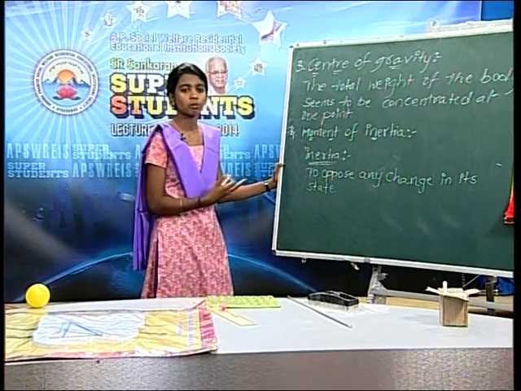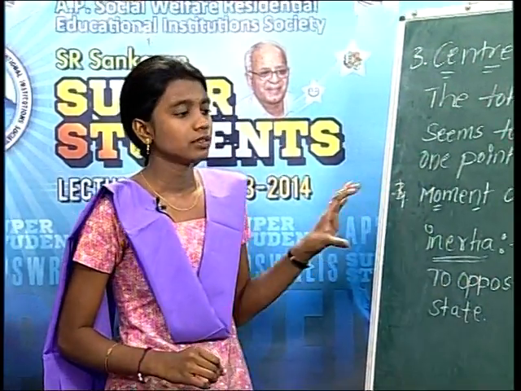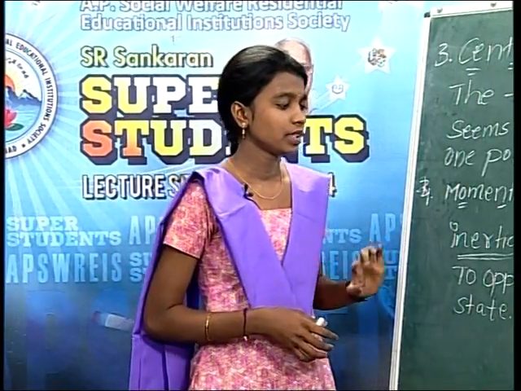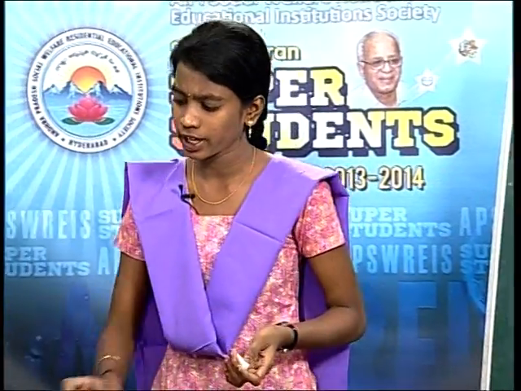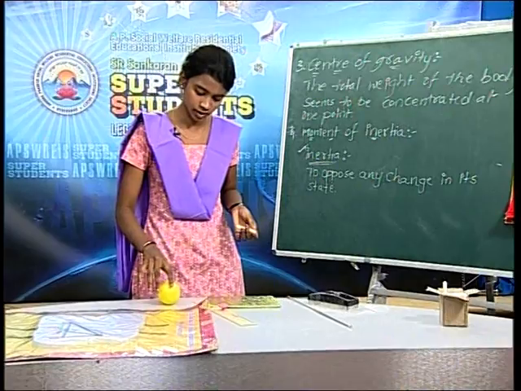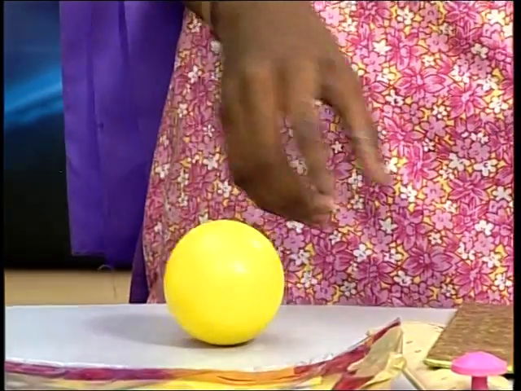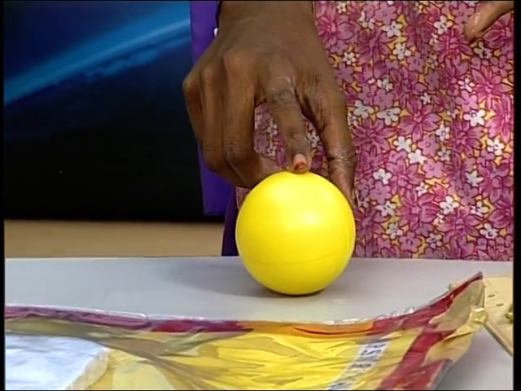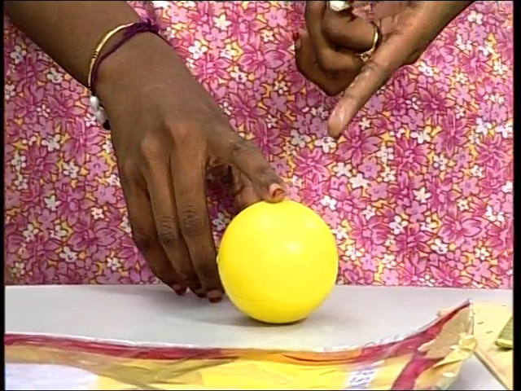We are able to know moment of inertia now. Moment of inertia means the inertia of rotating body. The inertia of rotating body is called moment of inertia. Inertia refers to rest bodies. Example for the rest body: the ball is at rest. So, it is an example for the rest body. It has the property of inertia.